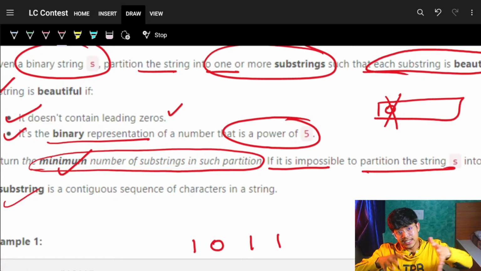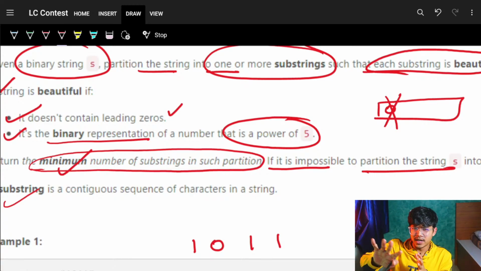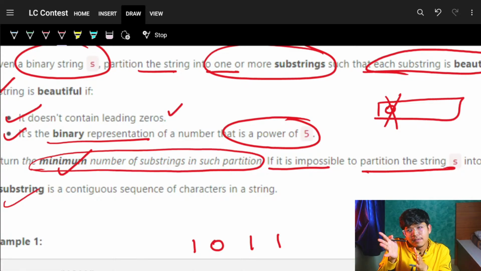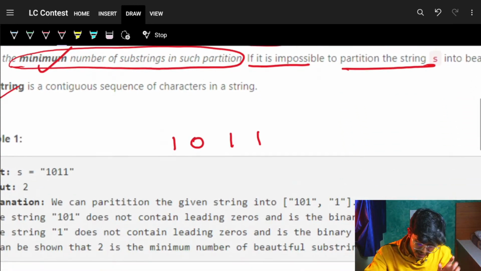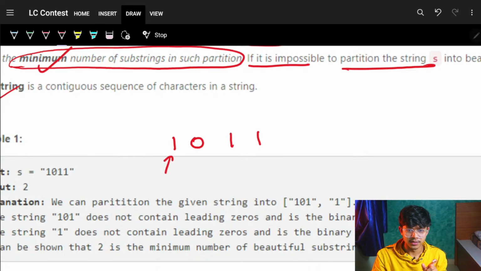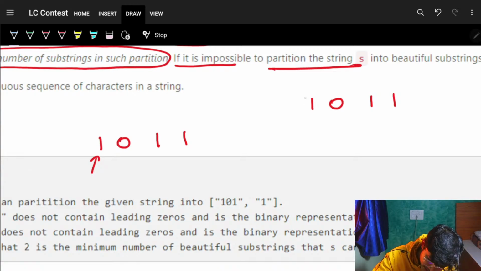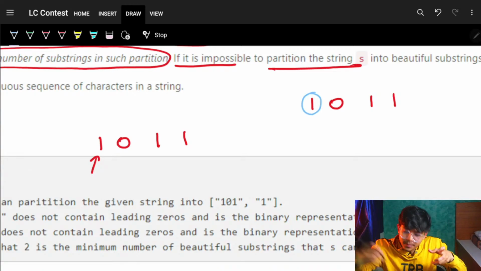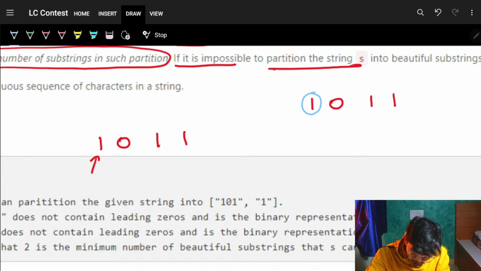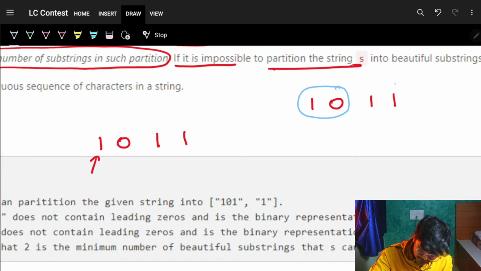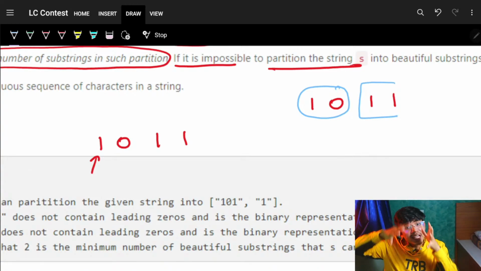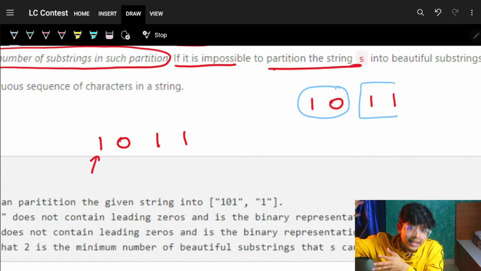Initially it's just a standard intuition, and it's not required to actually think in that way, but just say, okay, we'll try to put this character in this partition or the next partition. Or think of it as, if you are starting at this location, you will try to make one substring. I am starting at 1 0 1 1. I will try to make it one substring like this, and then the rest a substring like this. Or I could make one substring like this and one remaining like this, which means I will again operate on the remaining part.